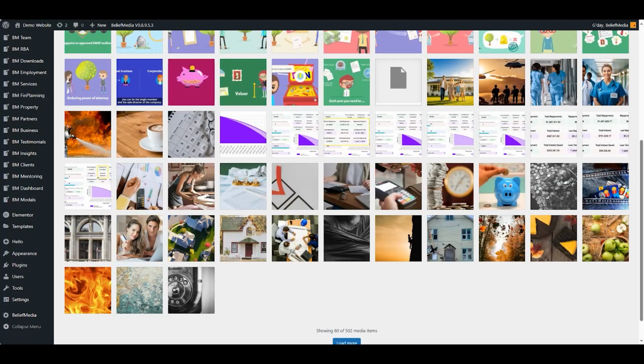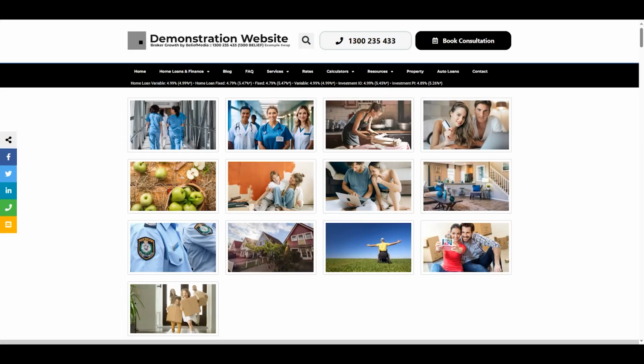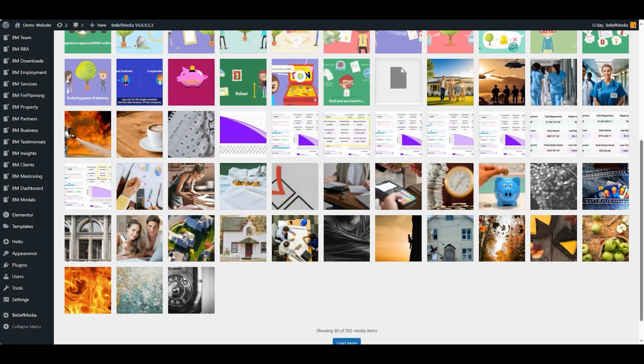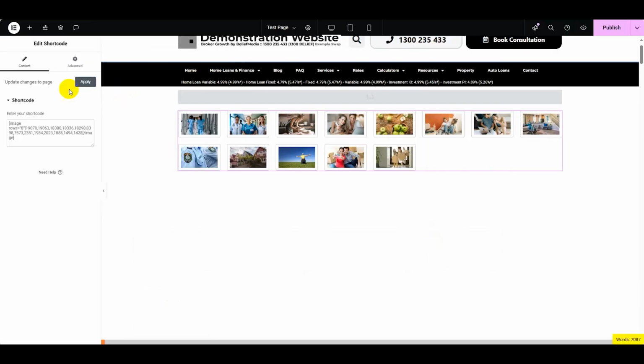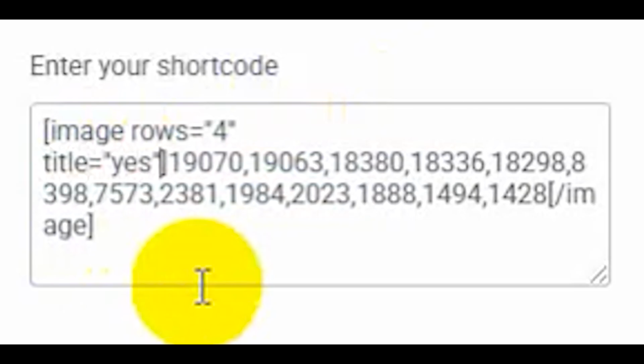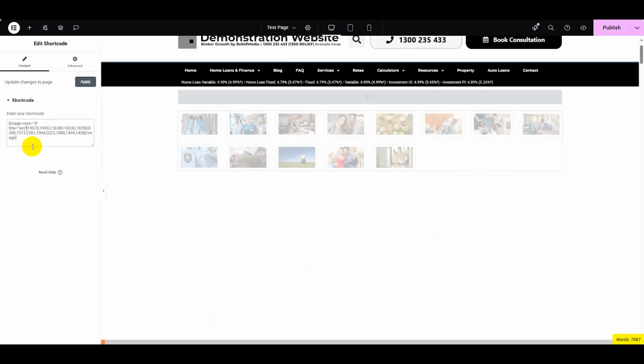Now, there's also a title there. For all of those images, there was a title coupled with credit cards. So the very first thing I'm going to do is add the title. I'll get rid of the number equals 8 and put it back to 4. And I'll go title equals yes. Okay, that'll render in a second, and it will show us our grid with the title element applied.